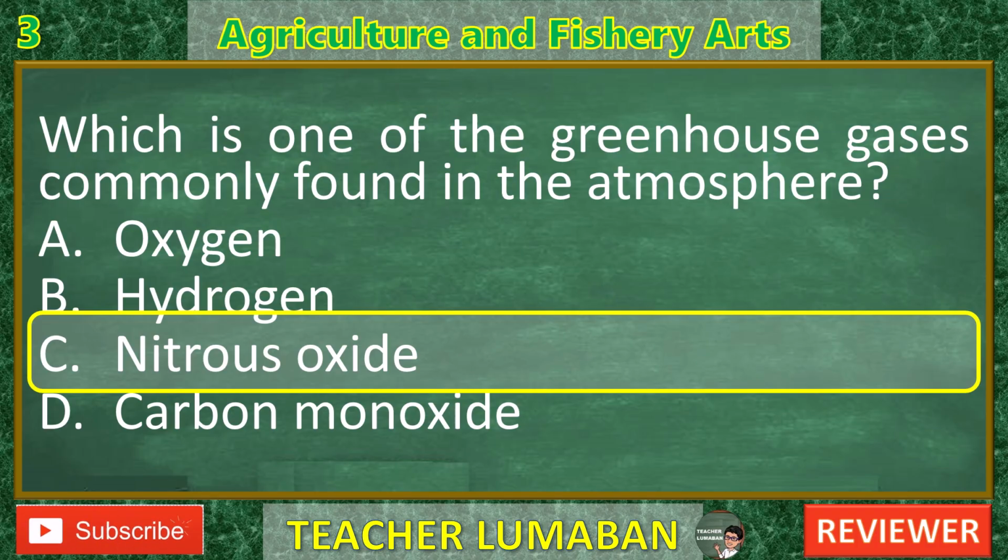D. Carbon monoxide. Incorrect. Carbon monoxide, CO, is a toxic air pollutant, but it is not a major greenhouse gas. It does not have a significant heat-trapping effect compared to other gases like carbon dioxide, CO2, methane, CH4, or nitrous oxide, N2O. Summary. Among the options, the only one that is a greenhouse gas and contributes to global warming is C. Nitrous oxide.